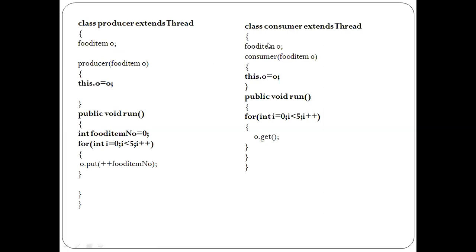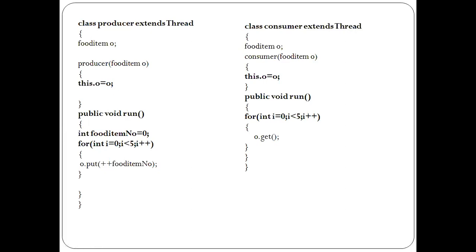Similarly, what is happening here? Same space, this O is also pointing to this. These are all reference variables. So you can have more than one reference to one actual space or actual object. So this is what is actually happening here. Here I'm having this.O equal to O, because I just want to access the put and get methods of the put class. That's why I need a valid object of that with me inside the producer class as well